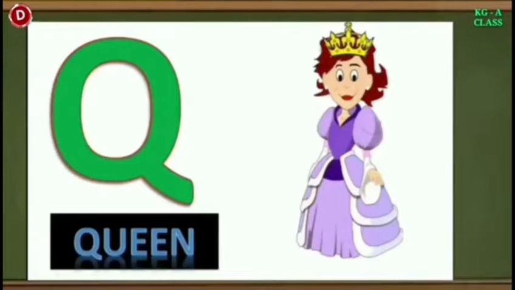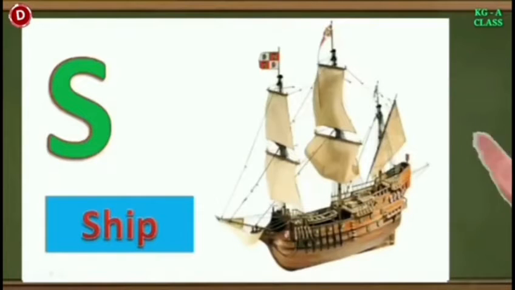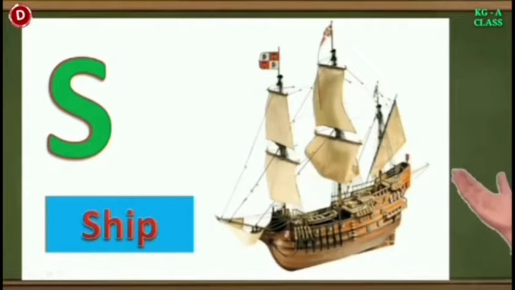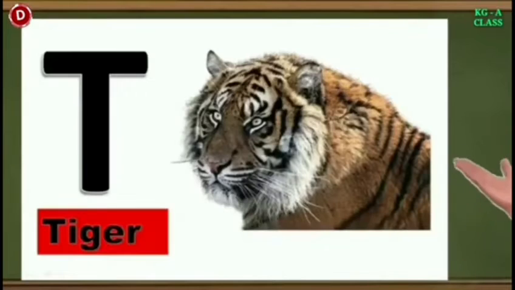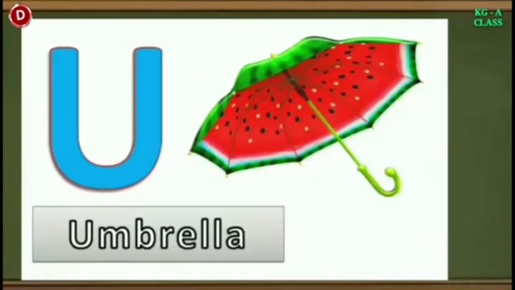Children, the next letter is Q. Q for queen. Now comes R. R for rabbit. This is S. S for ship. Now comes T. This is capital T. T for tiger. This is a tiger. Children, this is capital T. T for tiger. Now comes U.